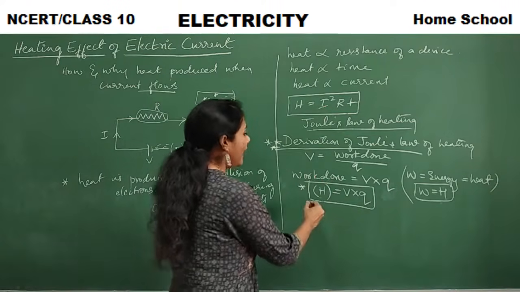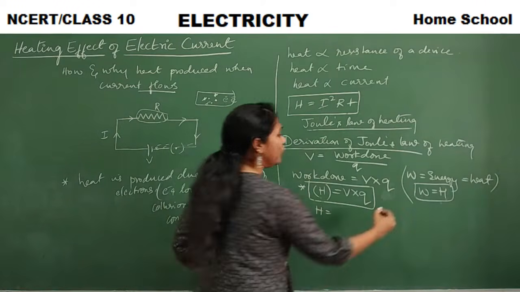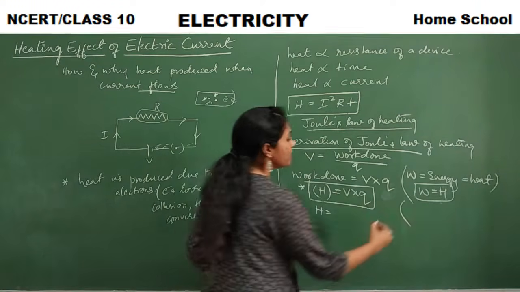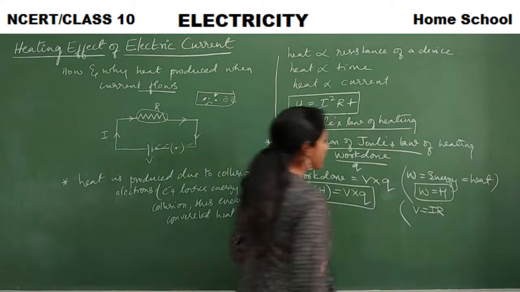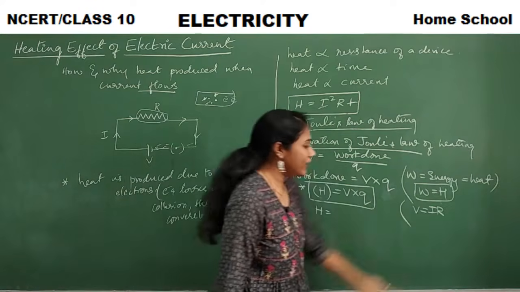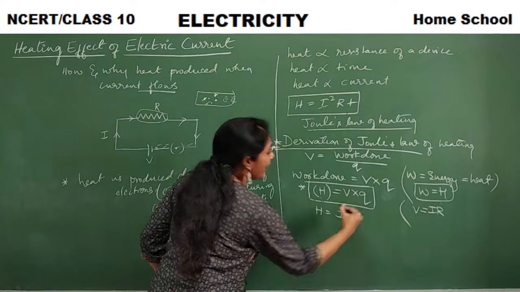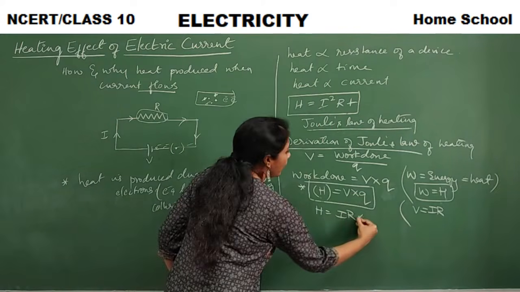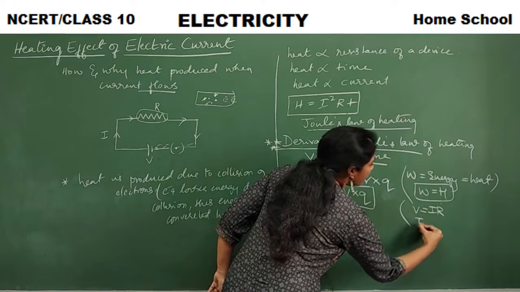Clear? And now H is equal to... can you apply Ohm's law here? What is our Ohm's law? V is equal to IR. Yes or no? So can I write IR in the place of V? Definitely. So in the place of V, I am writing IR. And also, what do you mean by Q? We have a basic formula for current.